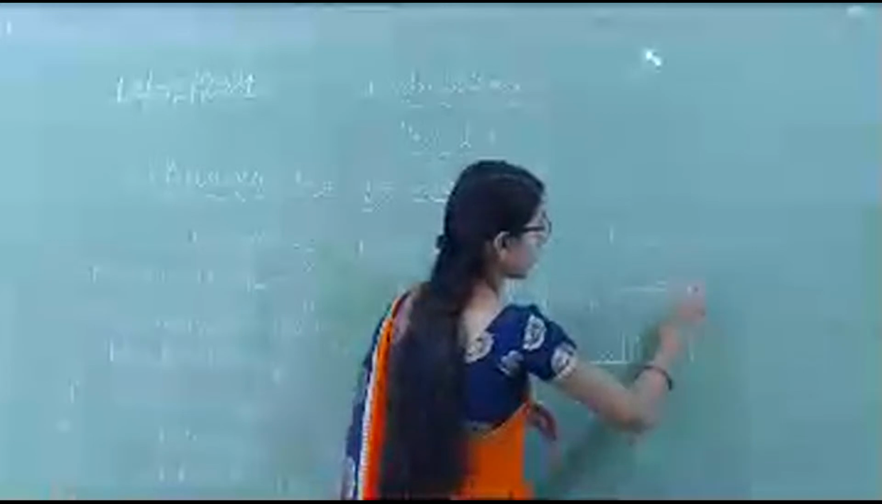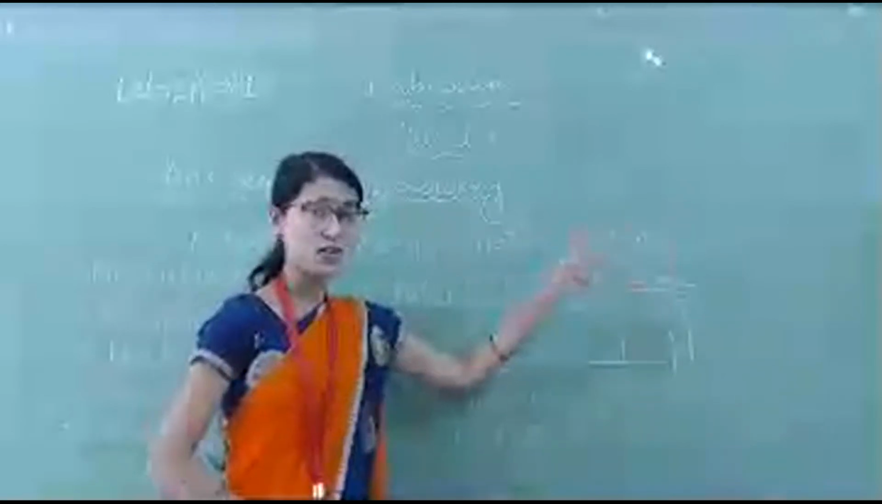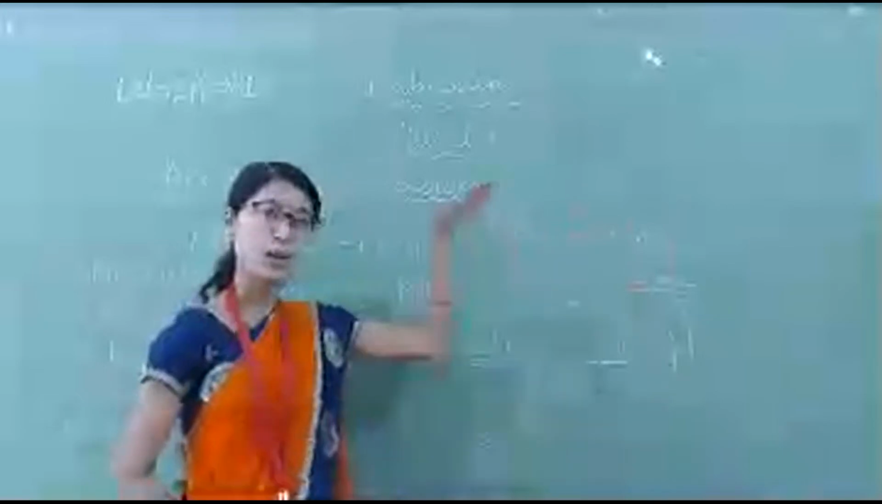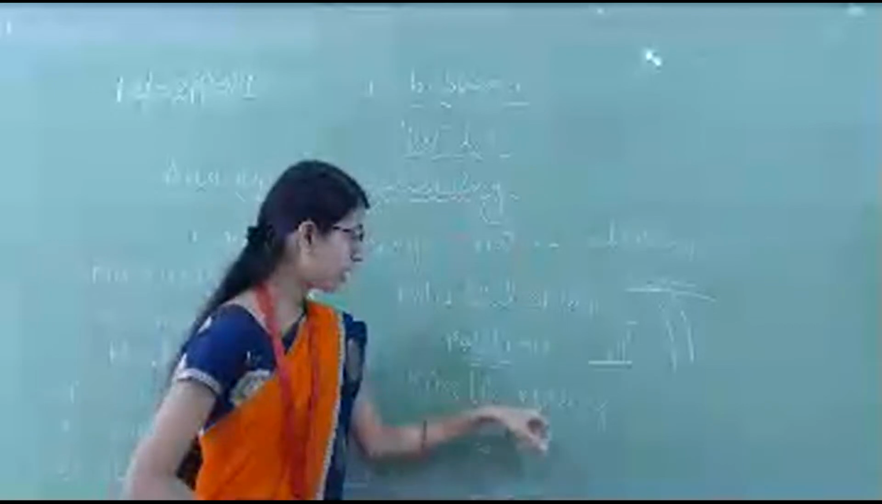For example, water flows from the dam. Water is flowing from the dam, which means it has potential energy. We have seen dams are above the ground. Got it? And next, kinetic energy is here.